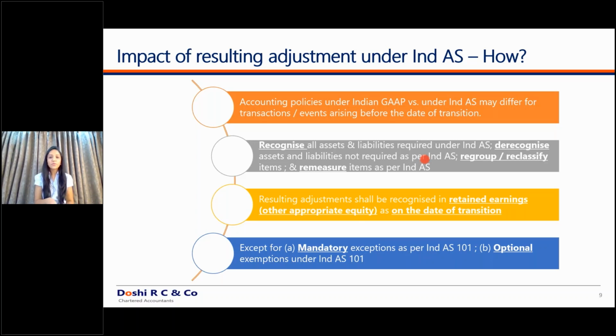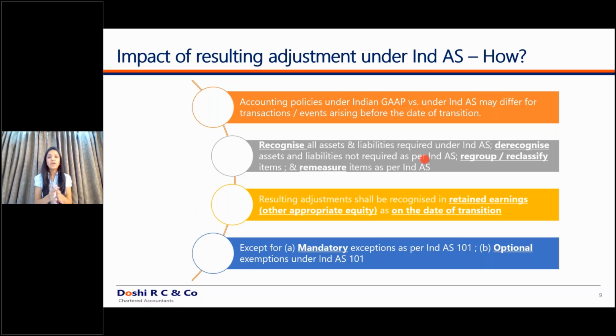Though the gain of 20 crores, what will you do of the same? So you will debit the investments account by 20 crores and you will transfer that gain to your retained earnings as on the date of transition. That is, for example, 1st April 2015, and your balance sheet as on 2015 will appear inflated in investments by 20 crores and retained earnings by 20 crores.